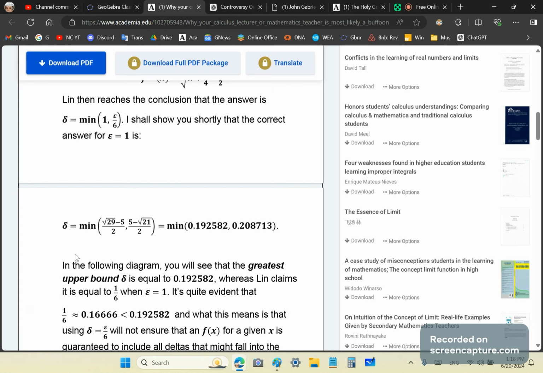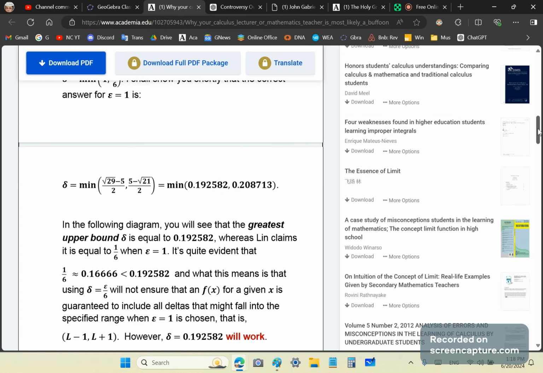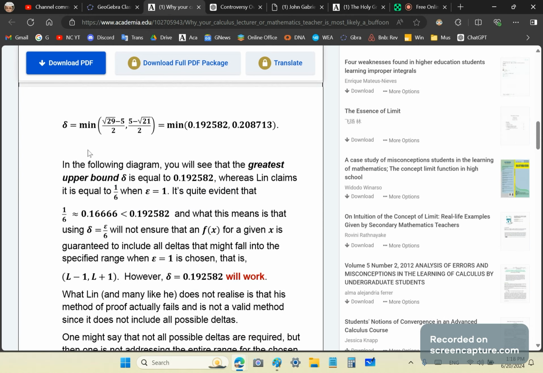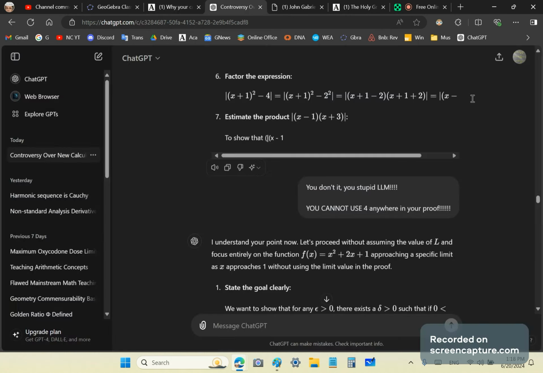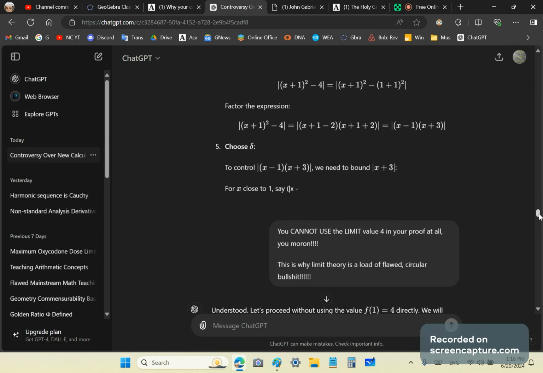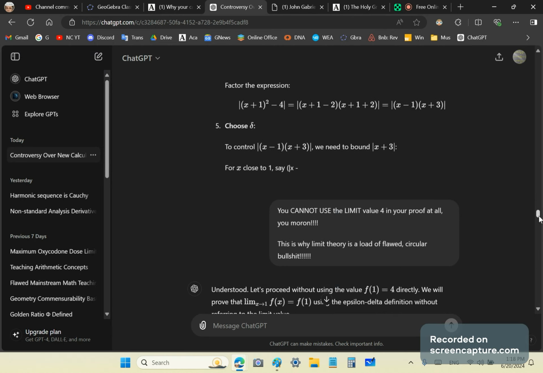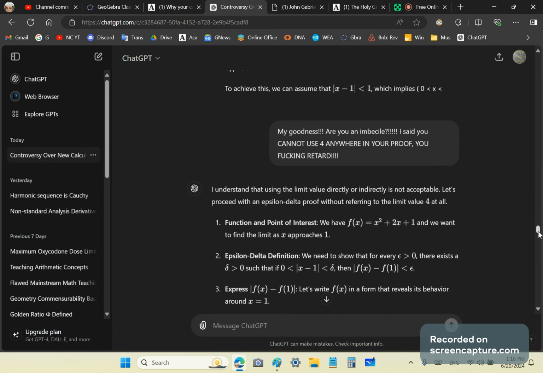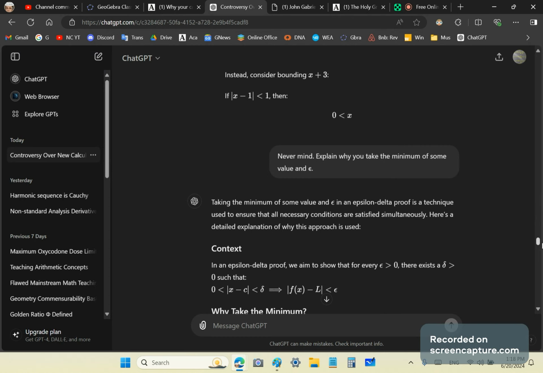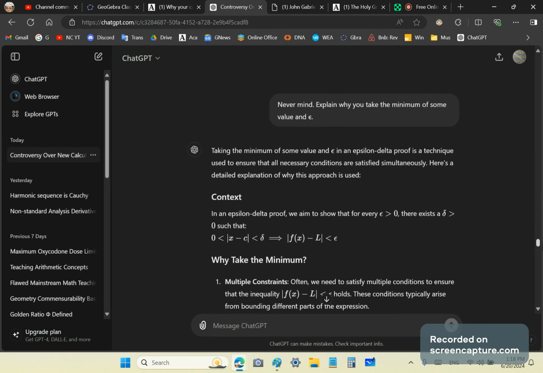Now, what does Lynn do? He goes along and shows why he thinks it's epsilon over 6. But coming back to ChatGPT, I almost got sidetracked there. Again, ChatGPT tries, but again it uses 4. In its planning, I said you cannot use it at all, and then again it tries over here. I said, my goodness, are you an imbecile? I said you cannot use it, but ChatGPT cannot do the epsilon delta proof without using the limit.